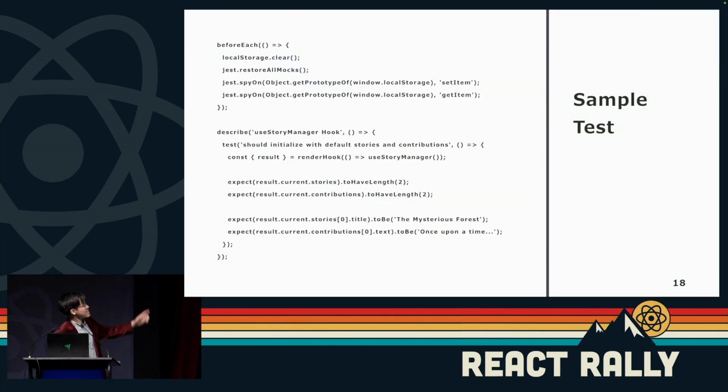This is an example test implemented in Jest for this particular use case. We're trying to do a particular mock and expecting the current stories and contributions to get what is already there.